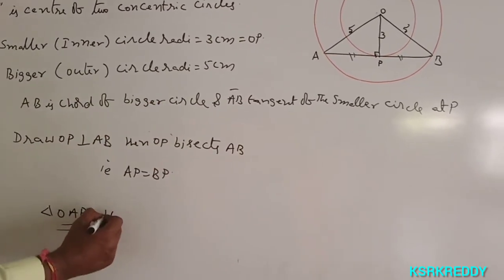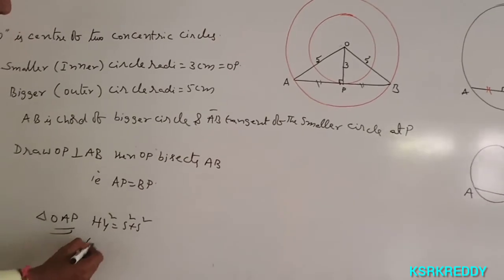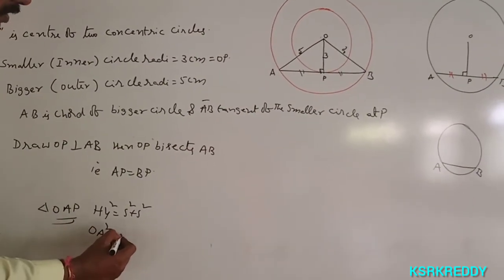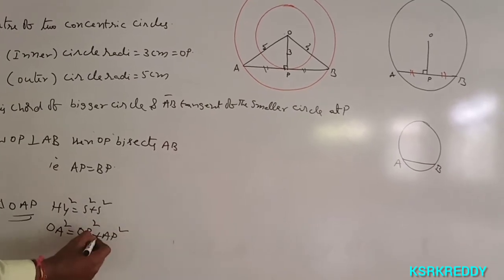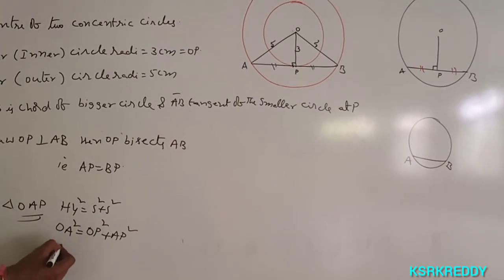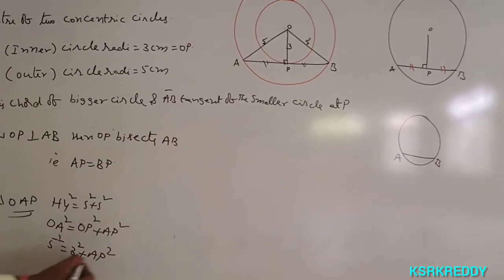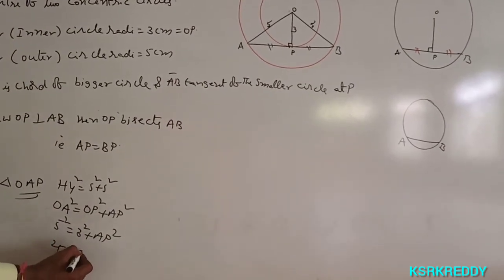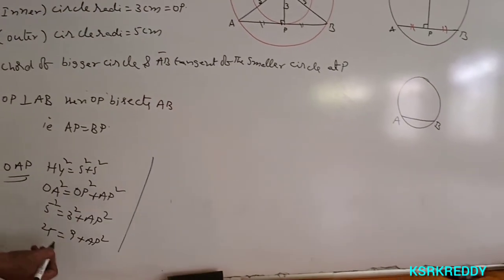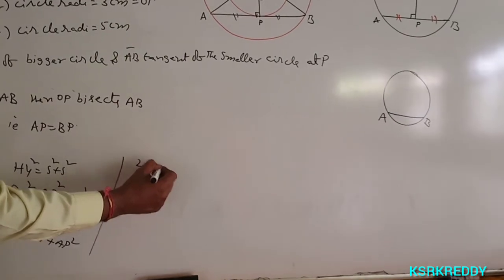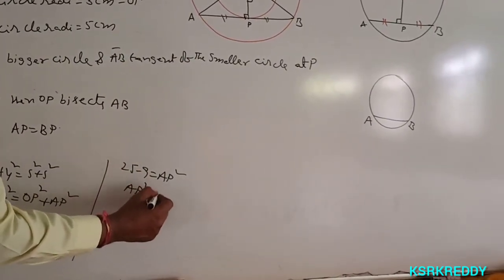Then hypotenuse squared equals the sum of the squares of the other two sides. The hypotenuse is OA. OA squared is equal to OP squared plus AP squared. So 5 squared is equal to 3 squared plus AP squared. Then 25 equals 9 plus AP squared. Therefore 25 minus 9 equals AP squared, so AP squared is 16.